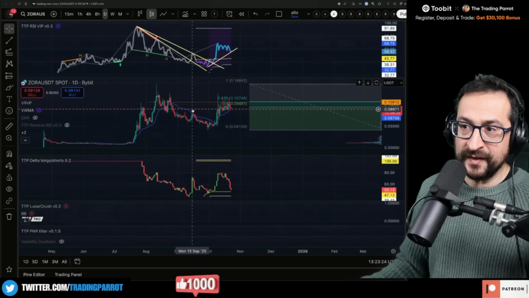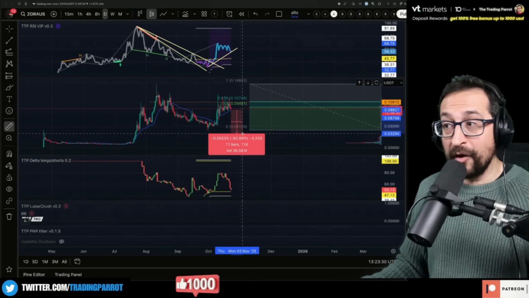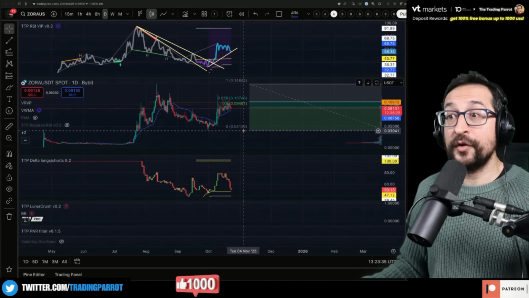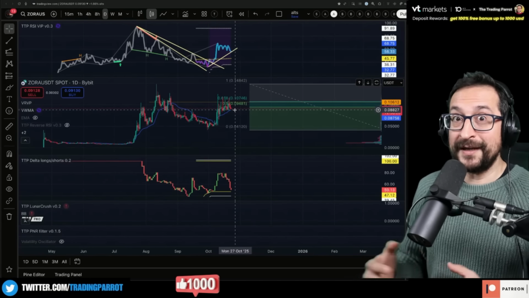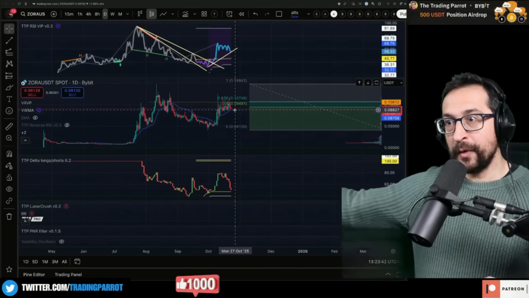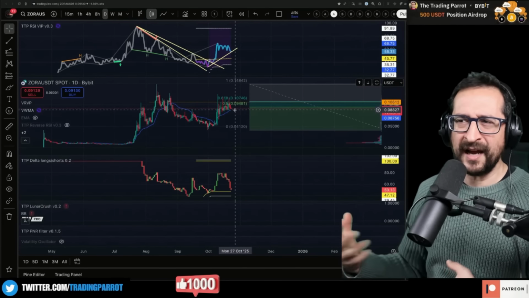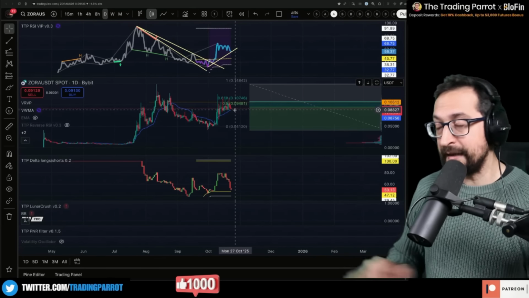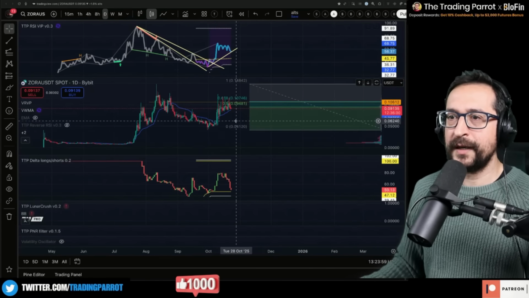So this was resistance. Now let's turn that into support. But if it fails, it can put a low that at the very least is 55% from where you are. So your first order right there needs to be absolutely ready to average down at 50% lower. If you're thinking to average down on this coin 2% or 3% below, are you crazy? Then you run out of cash very quickly, and then all the DCA orders to the downside are smashed. Yeah, that is what I'm trying to tell you.